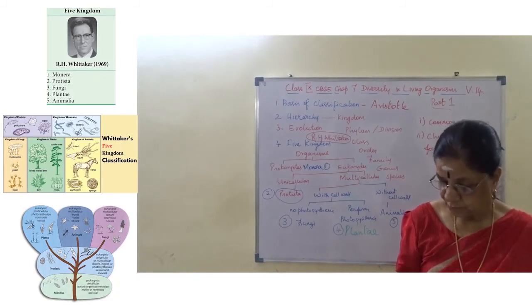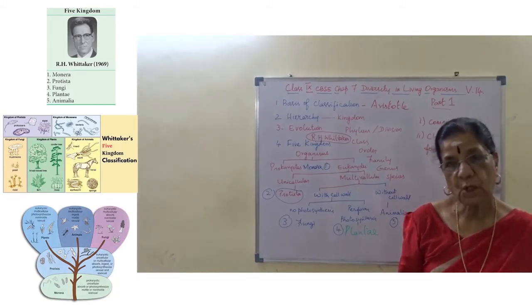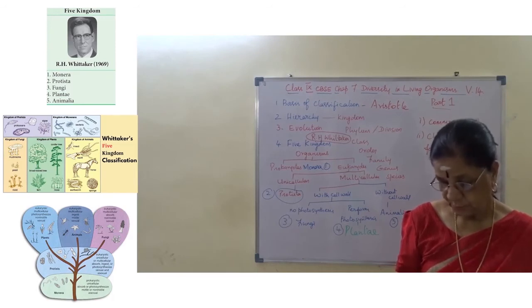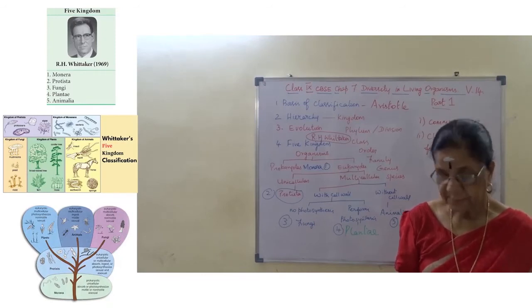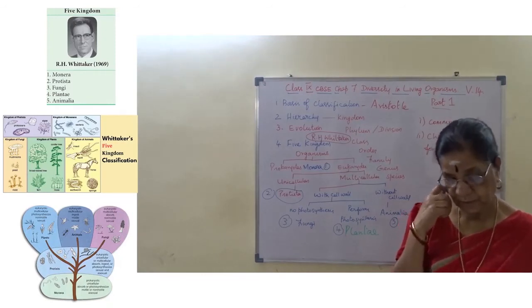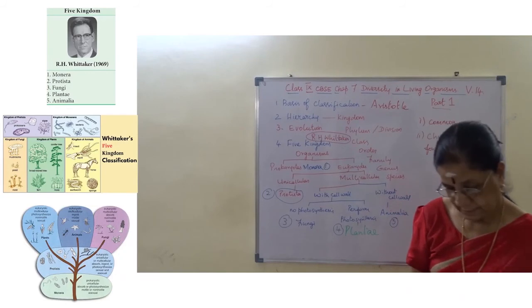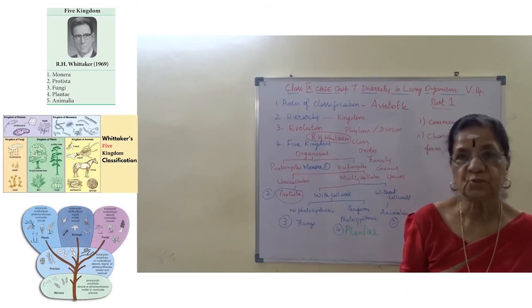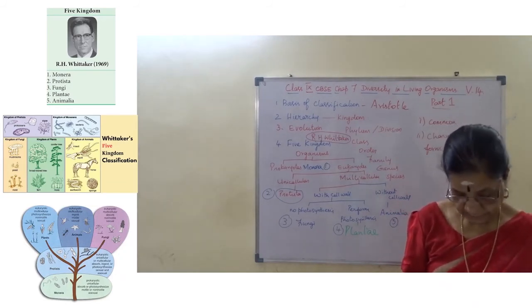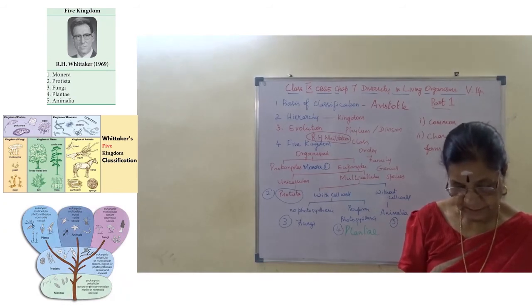And their mode of nutrition can be autotroph or heterotroph. Examples: unicellular algae, diatoms and protozoa. That is for kingdom Protista.